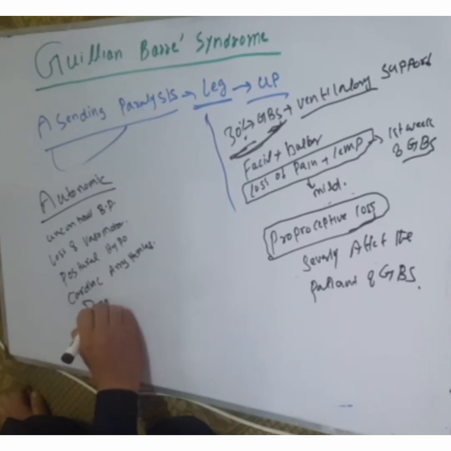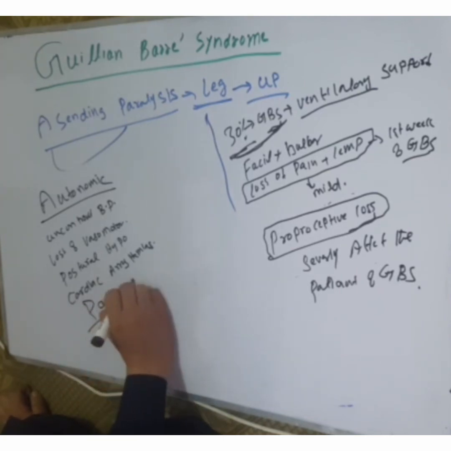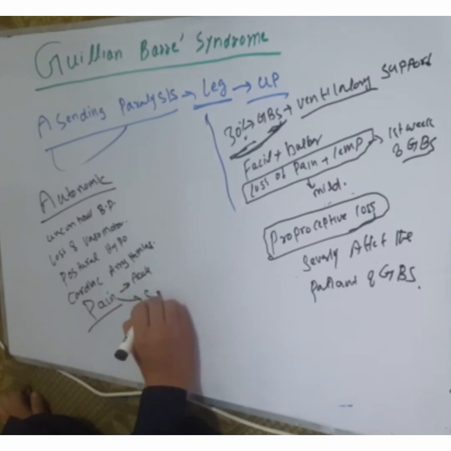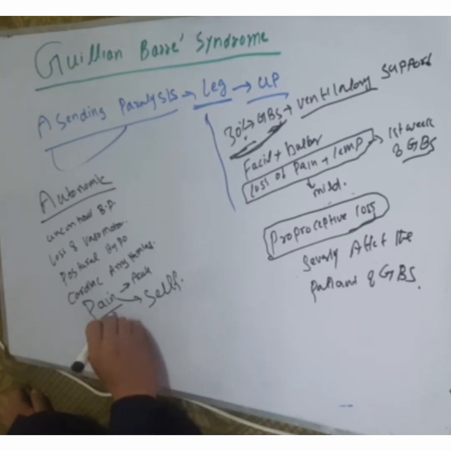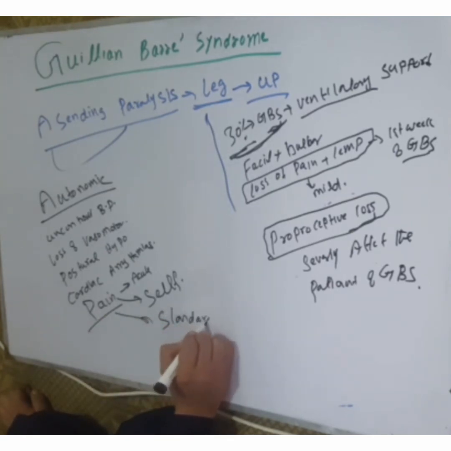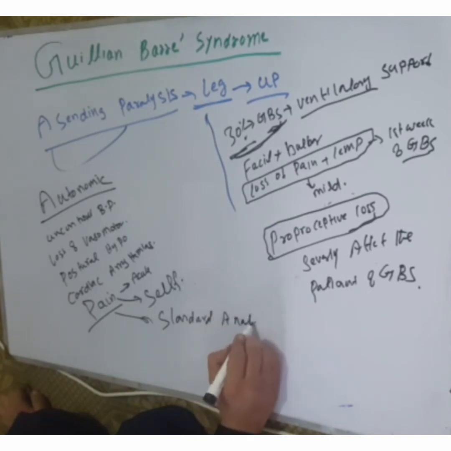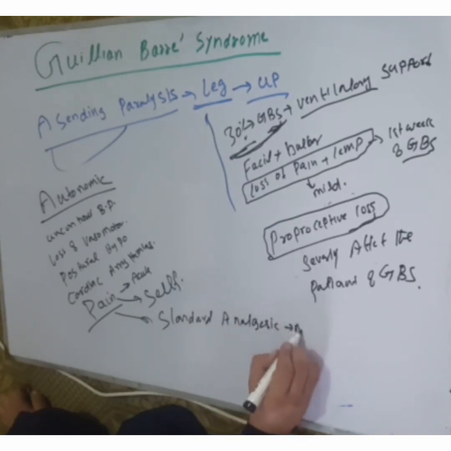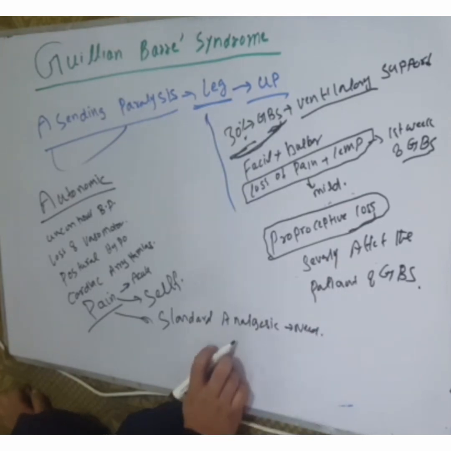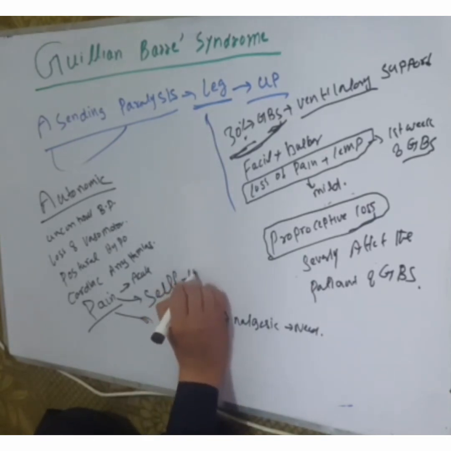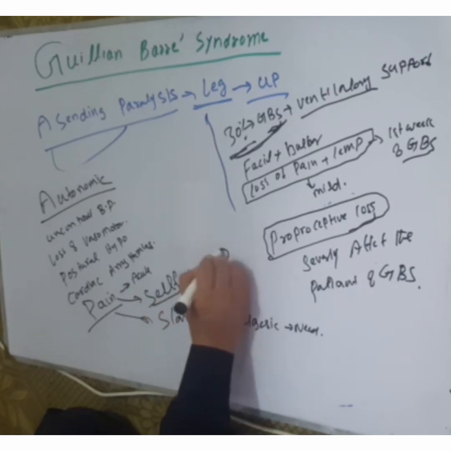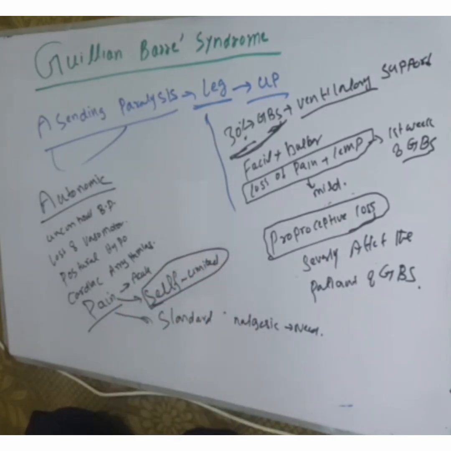Pain is a symptom of GBS, but this pain is acute and self-limited. Standard analgesics are needed for the pain of GBS. What is GBS? GBS is an autoimmune disease in which autoantibodies against the peripheral nerves are formed, and they cause several dysfunctions.